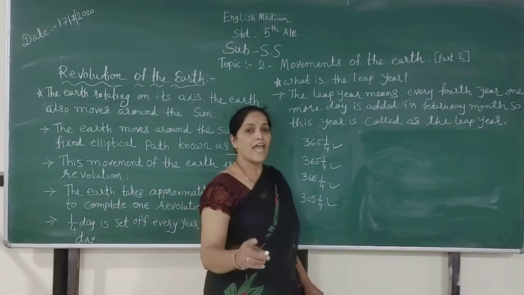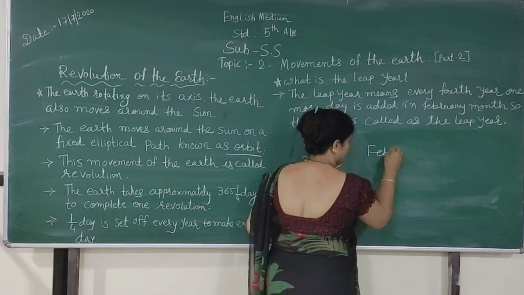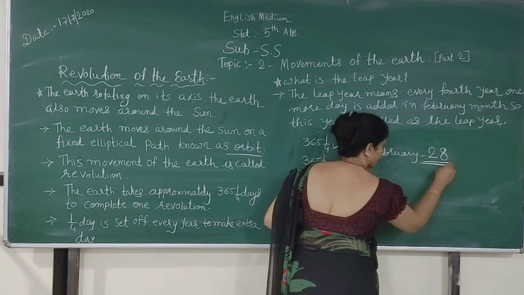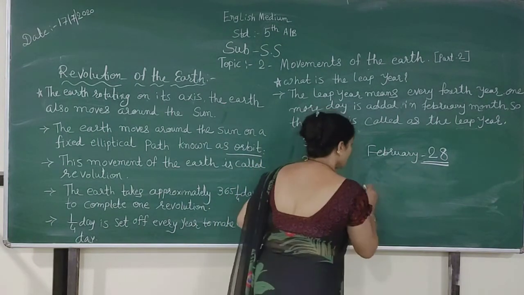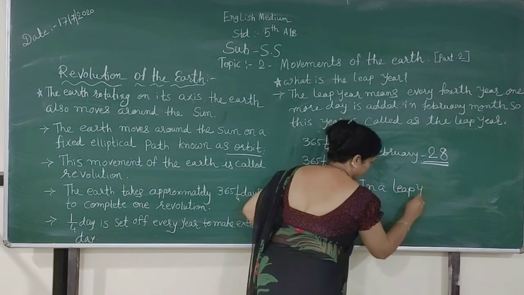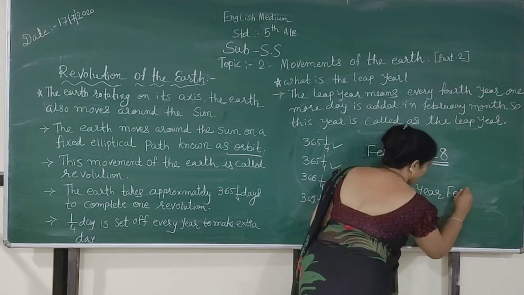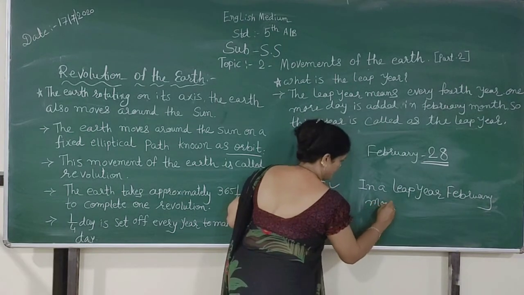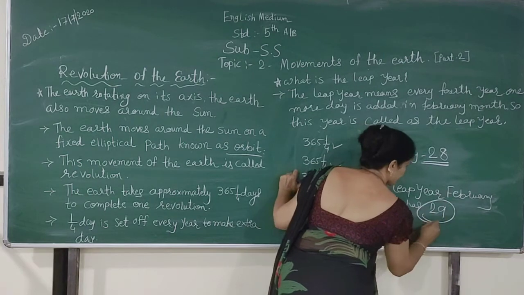So friends, every year February has 28 days, but in a leap year February has 29 days.